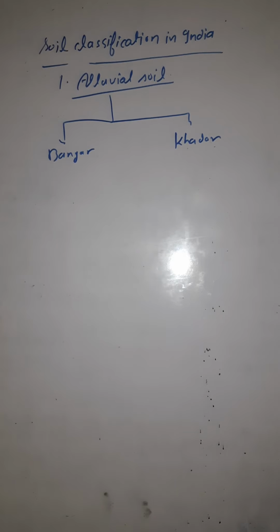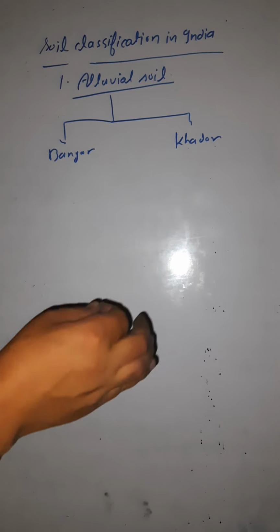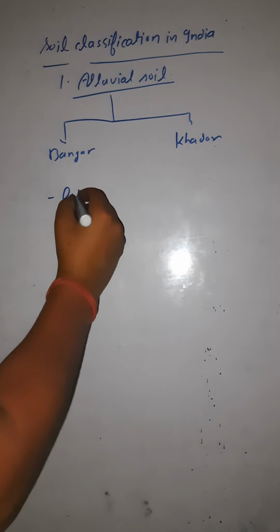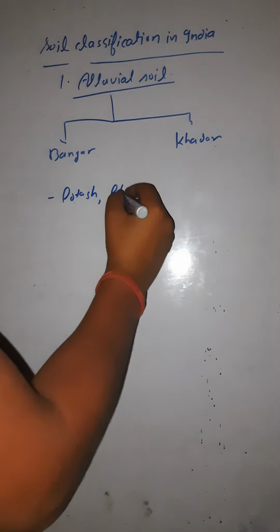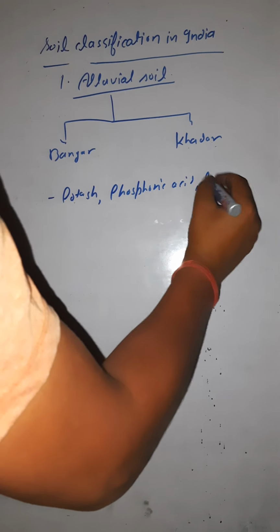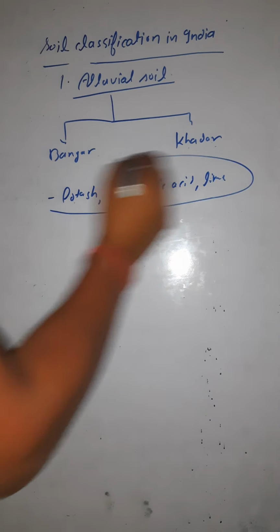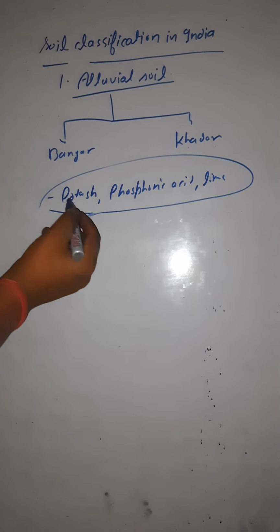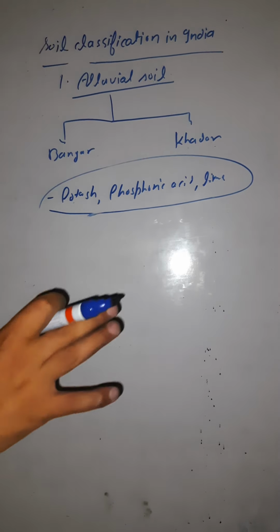Now let me tell you one more quality of alluvial soil. It is rich in potash, phosphoric acid and lime. These three are present in larger amounts in the alluvial soil, and they are very good for agricultural practice.